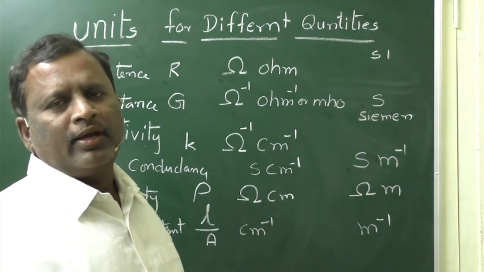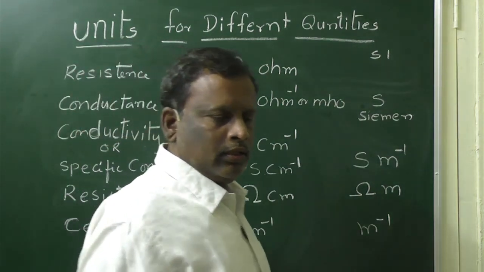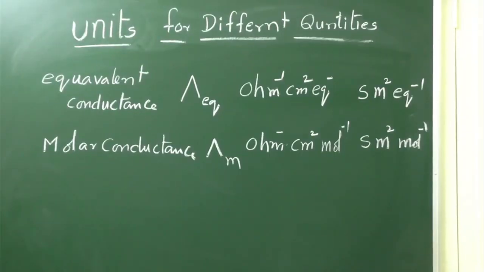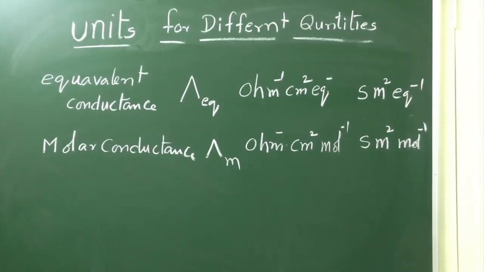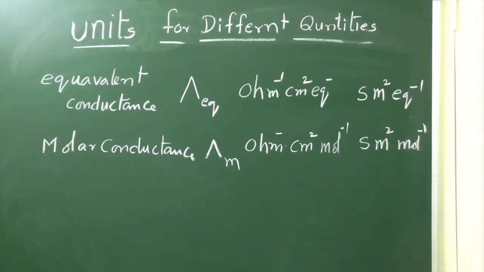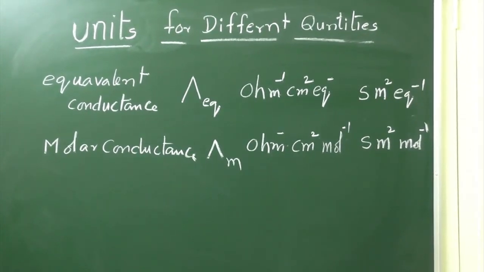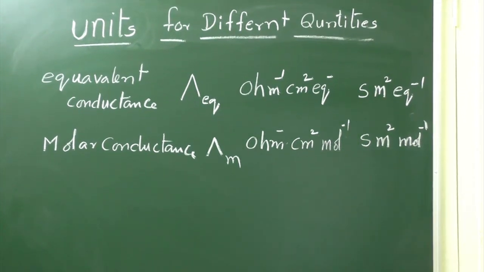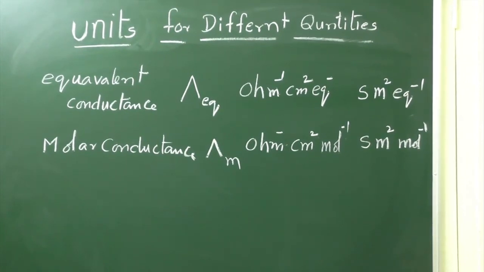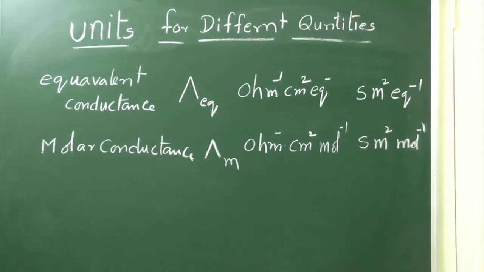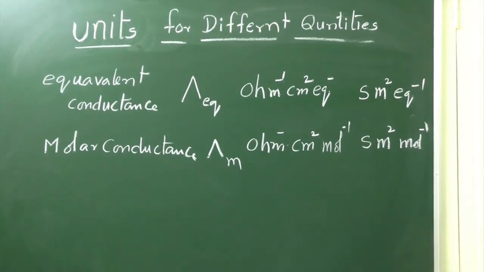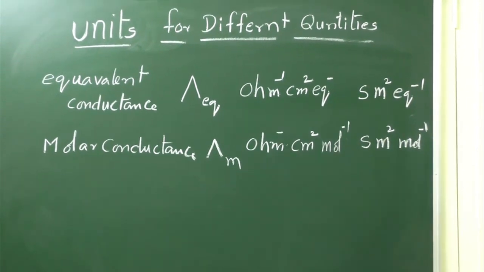We have 2 more parameters, that is equivalent conductance and molar conductance. Equivalent conductance, capital lambda EQ, has units per ohm centimeter square per equivalent. In SI units, Siemens meter square per equivalent. Molar conductance, lambda m, in CGS units is per ohm centimeter square per mole. In SI units, Siemens meter square per mole.